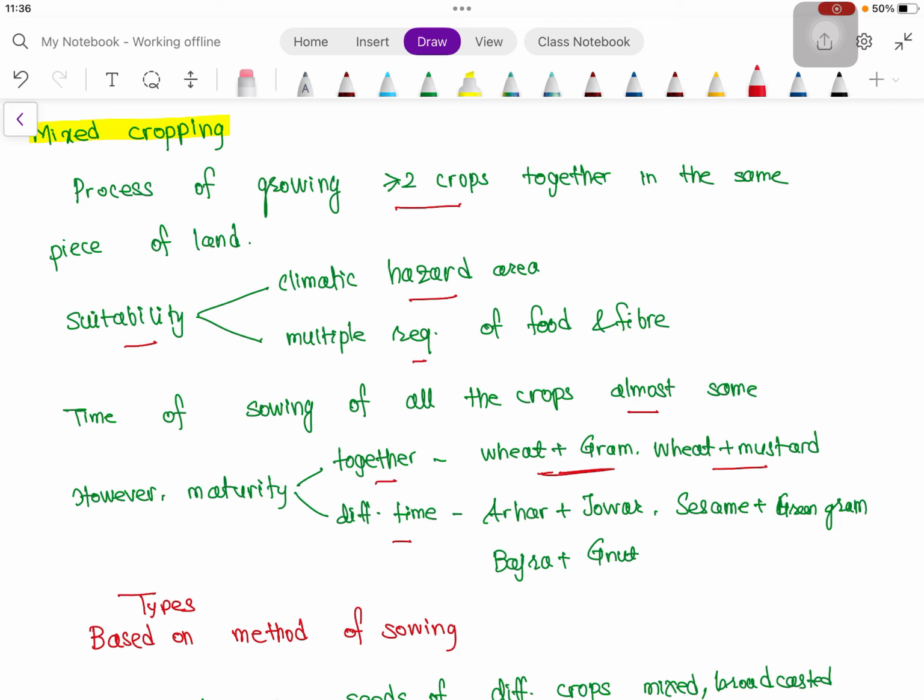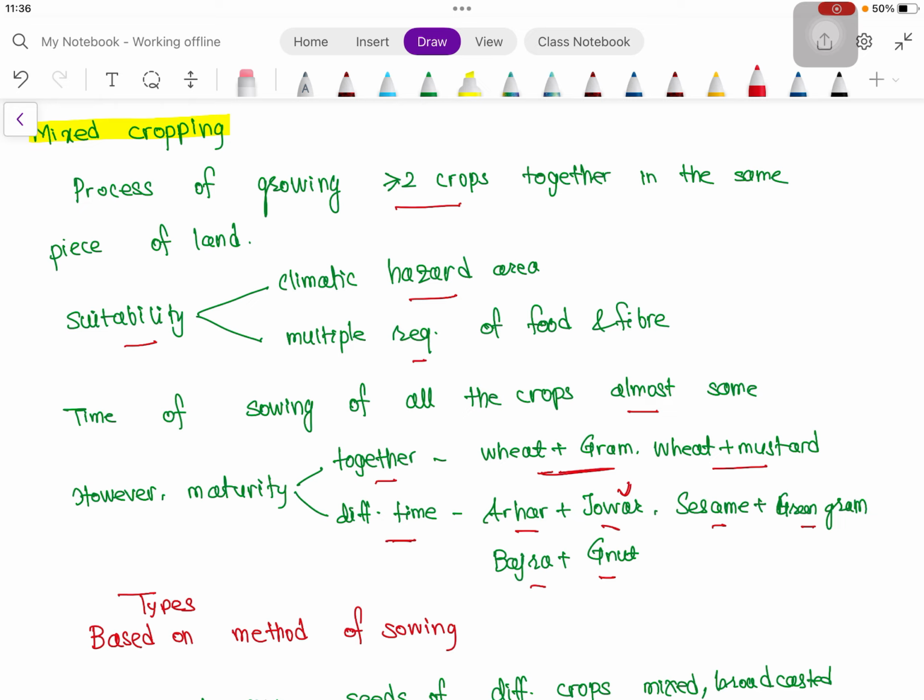Wheat and mustard is nearly the same. But in case of arhar and jowar, jowar can be harvested in quick time, but arhar takes longer time. Similar with sesame plus green gram, then bajra plus groundnut.